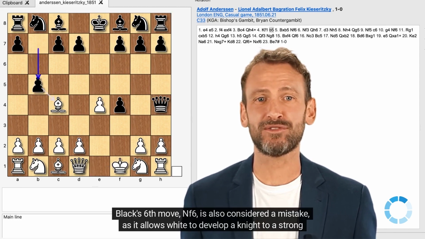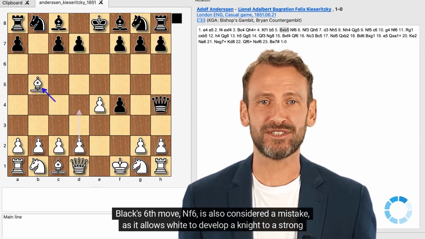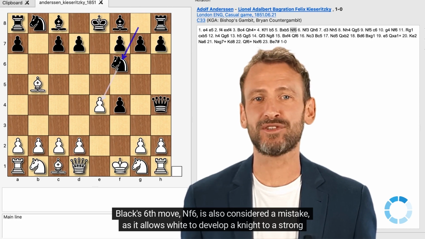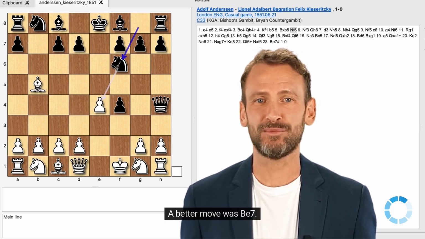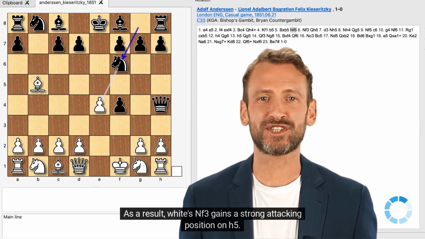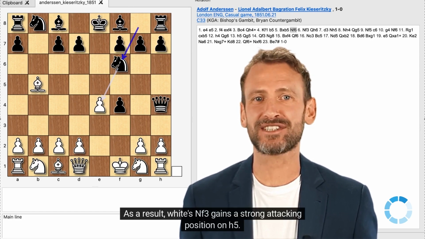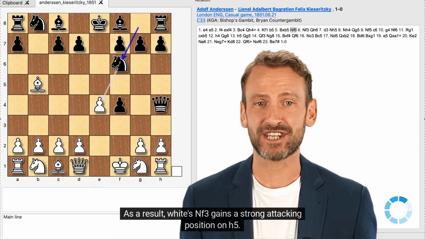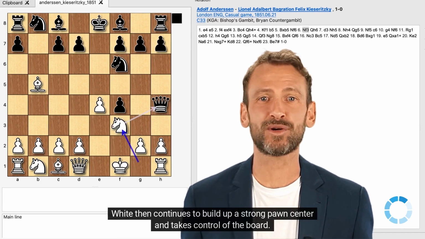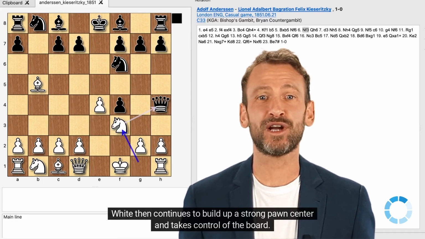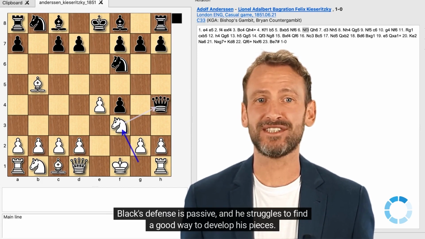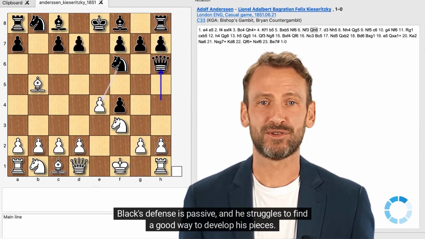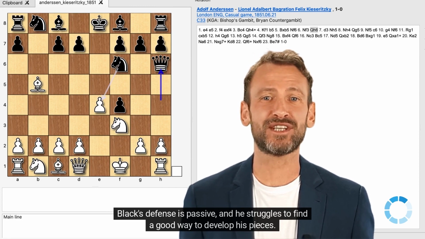Black's sixth move, nf6, is also considered a mistake, as it allows white to develop a knight to a strong attacking square. A better move was b7. As a result, white's nf3 gains a strong attacking position on h5. White then continues to build up a strong pawn center and takes control of the board. Black's defense is passive, and he struggles to find a good way to develop his pieces.